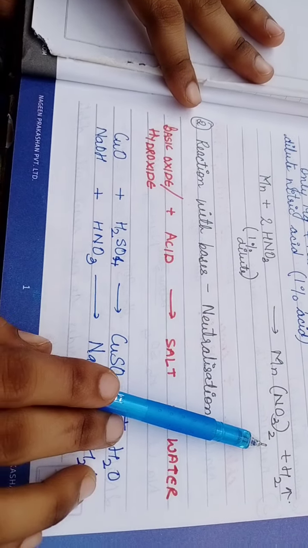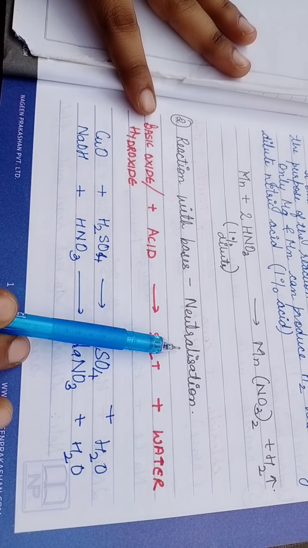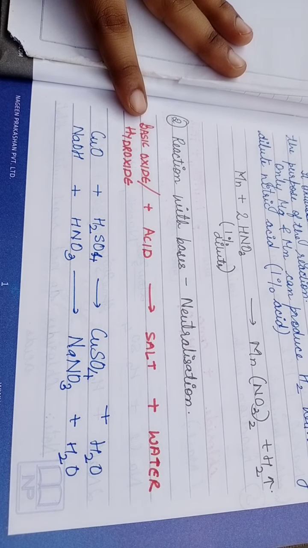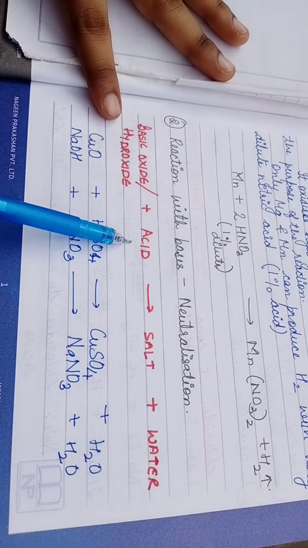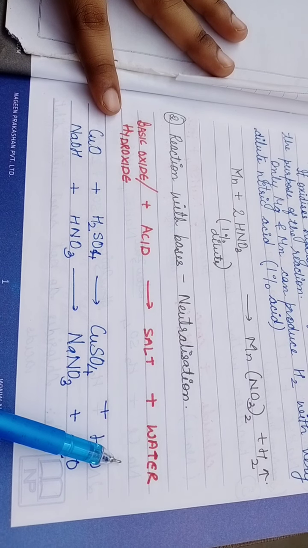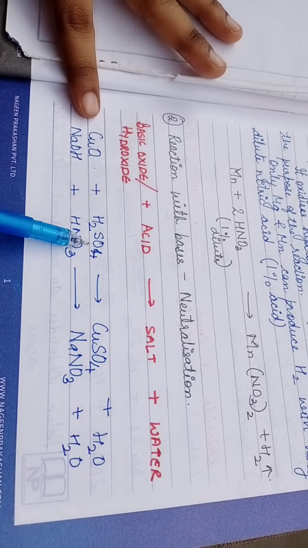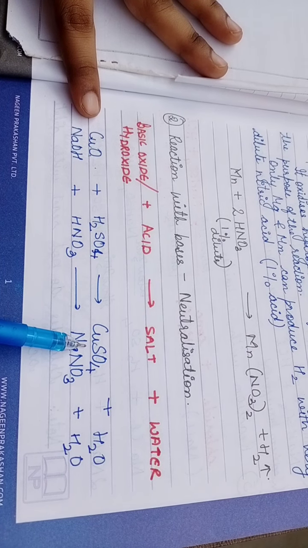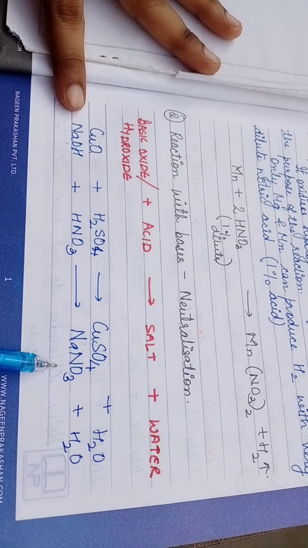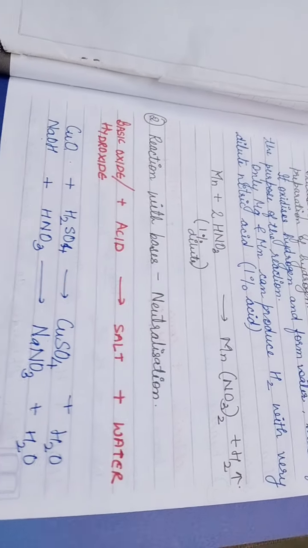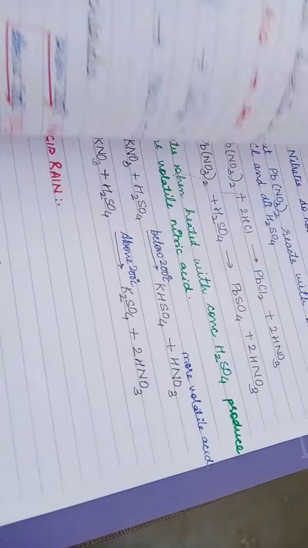Now the next part is reaction with bases. So acid, when they will react with base, obviously the reaction is a neutralization type of reaction. So what type of base can react? Basic oxide or basic hydroxide can react with the acid and it will form salt and water. So here CuO is a basic oxide. It reacts with H2SO4. It will produce CuSO4 plus H2O. NaOH plus HNO3 will give you NaNO3 plus H2O. Are you getting? So this is neutralization. Acid plus base will give you salt and water.